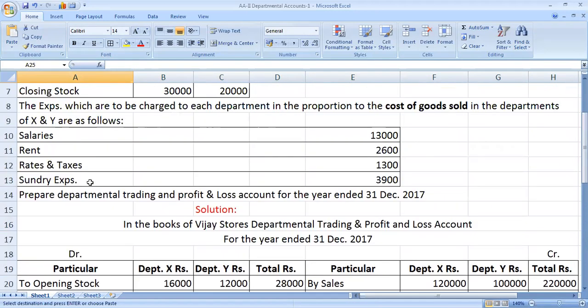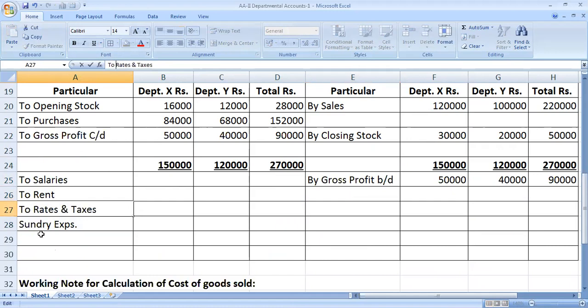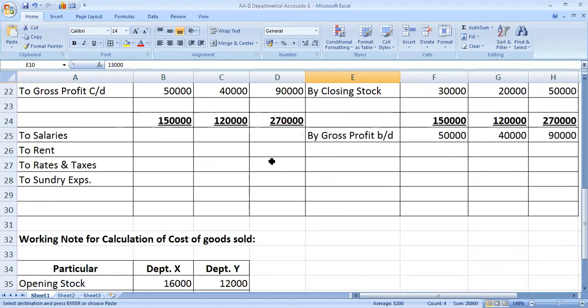And items of this account, profit and loss account. First item, to salaries. Next, to rent. Next, rates and taxes. Next, sundry expenses. Total amount has given in the question of these items, hence I am taking this in total column.